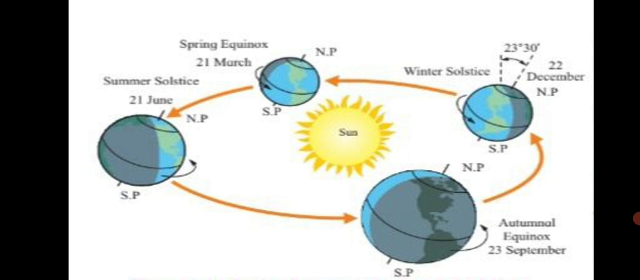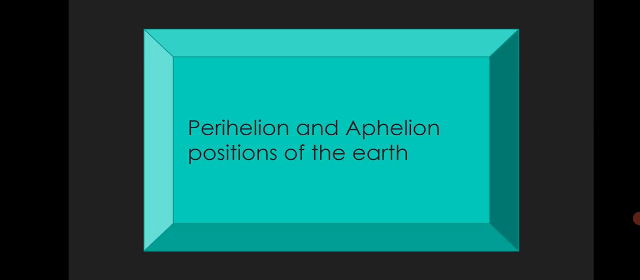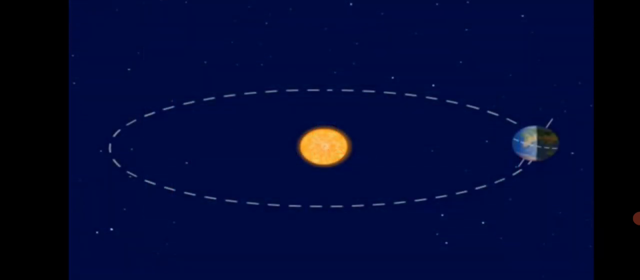Now let us learn about perihelion and aphelion positions of the earth. The path of the revolution of the earth around the sun is elliptical. We all know about this already. We have studied that the path of the revolution of the earth around the sun, this path which you see as the dotted line, is elliptical, that is, oval in shape. The sun is at one of the two centers of the ellipse.